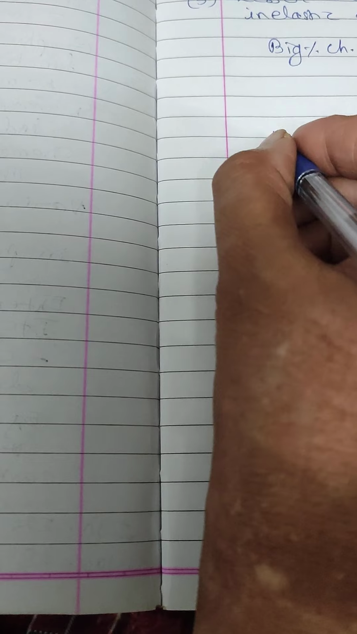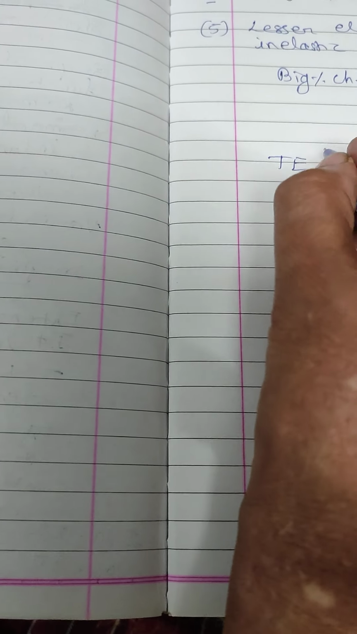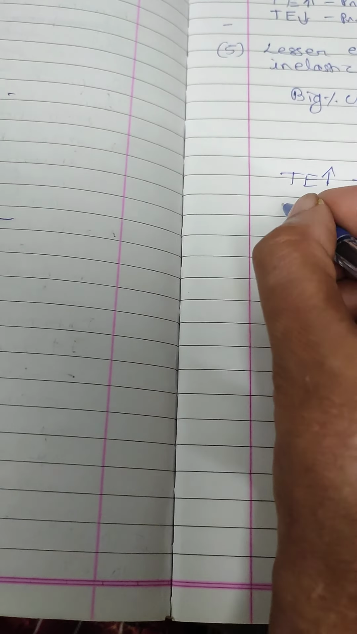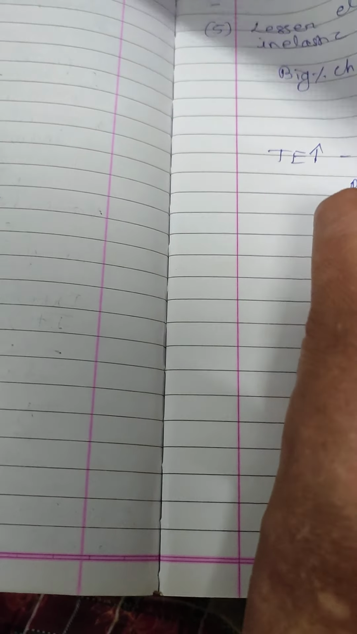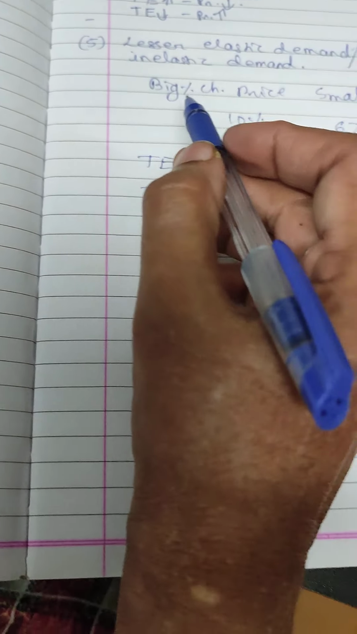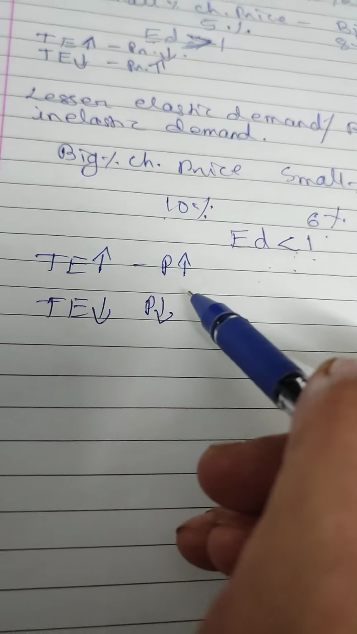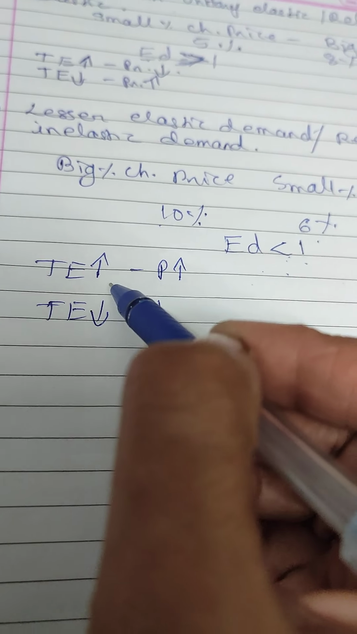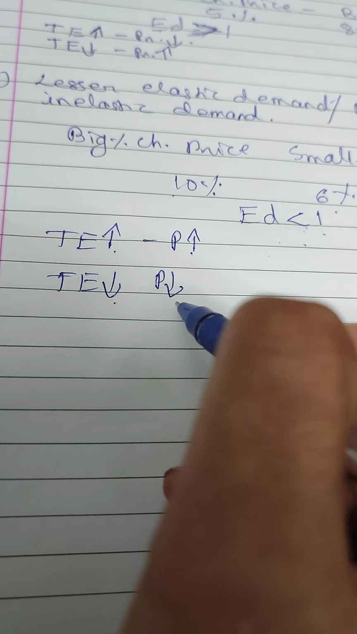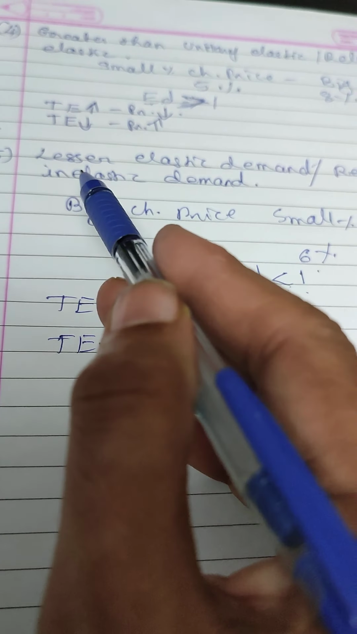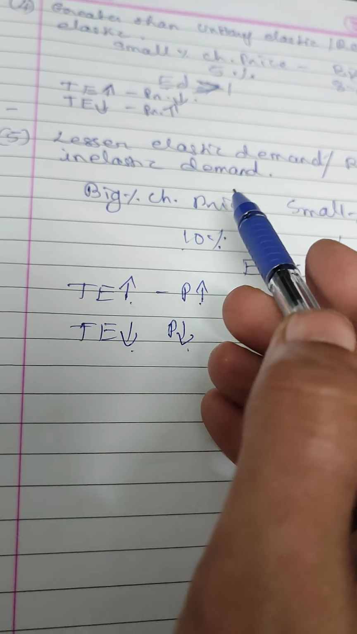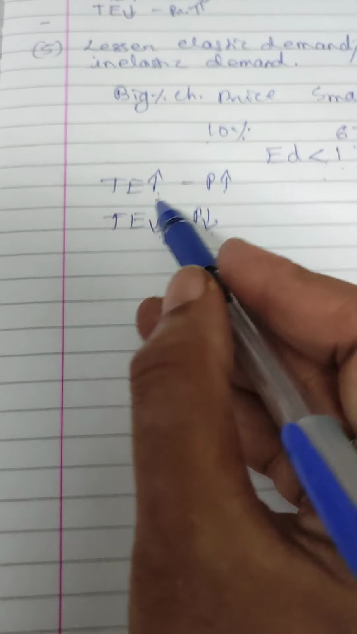With reference to total expenditure, the total expenditure will rise when the price of the product is more, and when the price of the product is less, the total expenditure also will be less, and that is called relatively inelastic demand. We can define it in terms of total expenditure. Total expenditure increases when there is a rise in price, and total expenditure falls when the price falls. That is an example of relatively inelastic demand. So these are the 5 types of elasticity of demand.